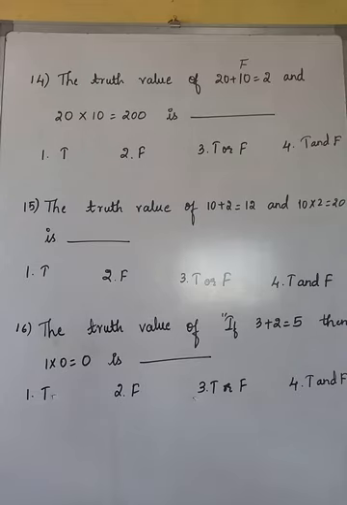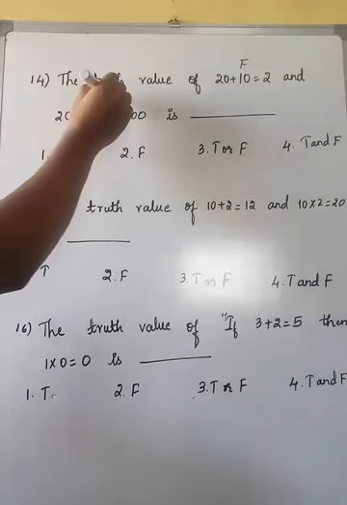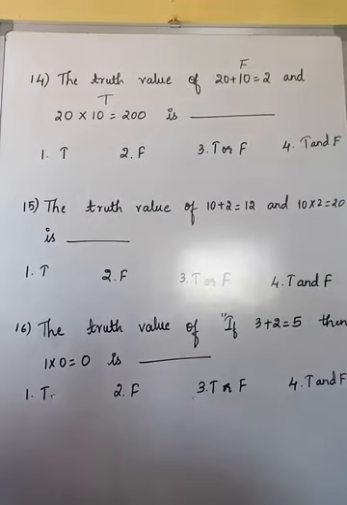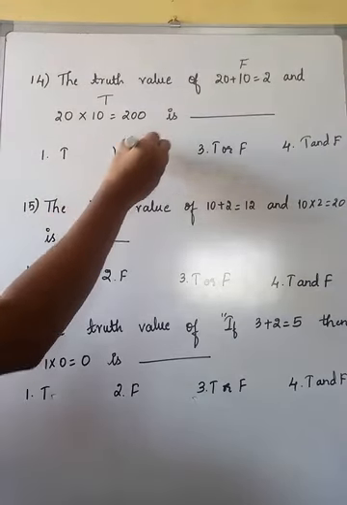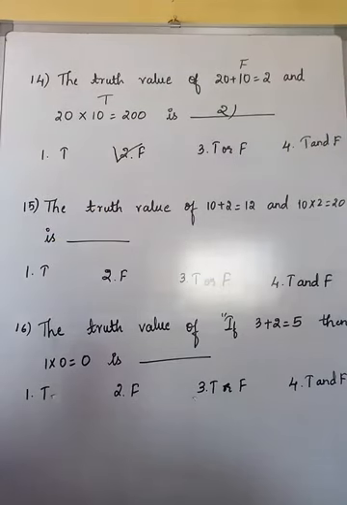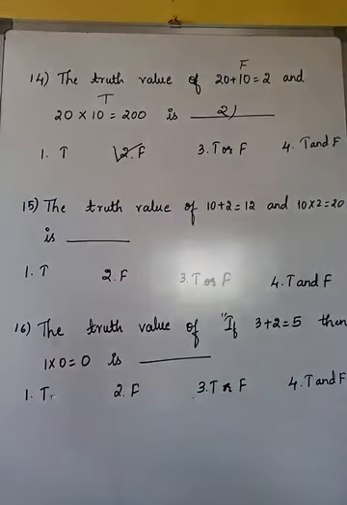Next one, 20 into 10 is equal to 200. Obviously it is true. So false and true. In the "and" conjunction, we learned that if any one of them is false, the output will also be false itself. So here we need to check the right answer. That is the second option, false. I am just telling the answer based on what we have already learned in the synopsis. Okay students, now we'll move on with the next question.